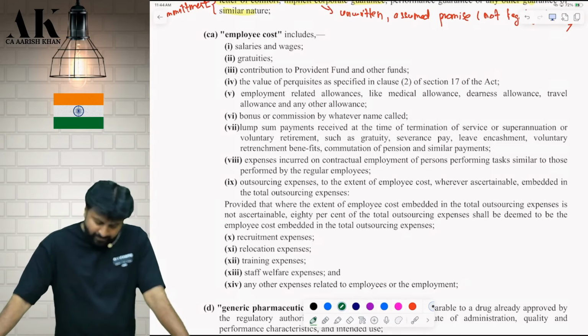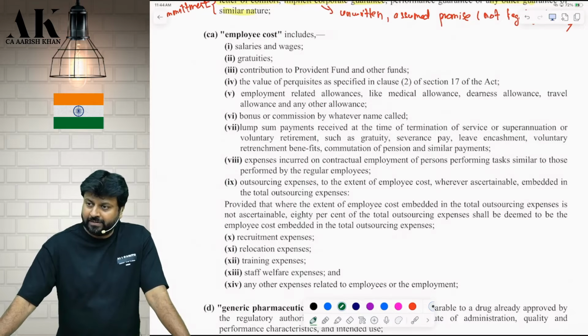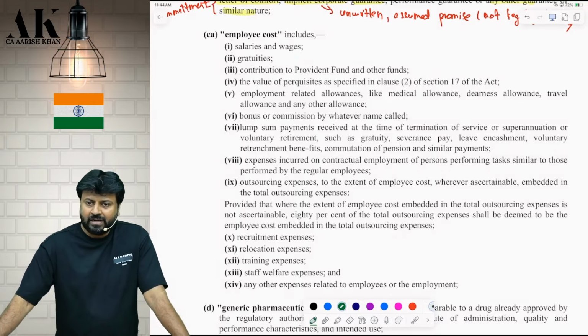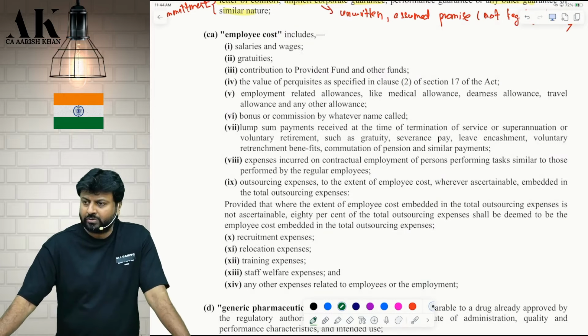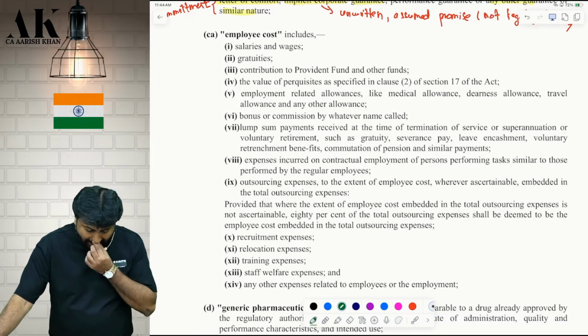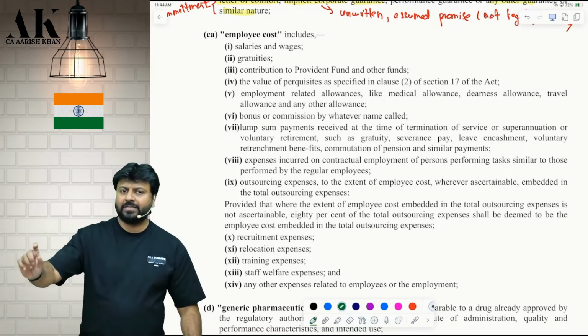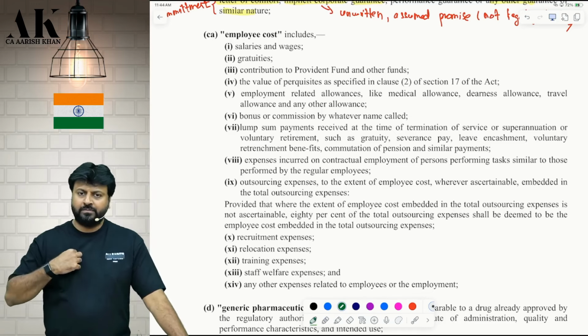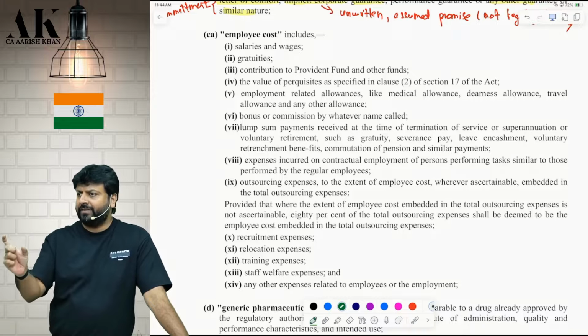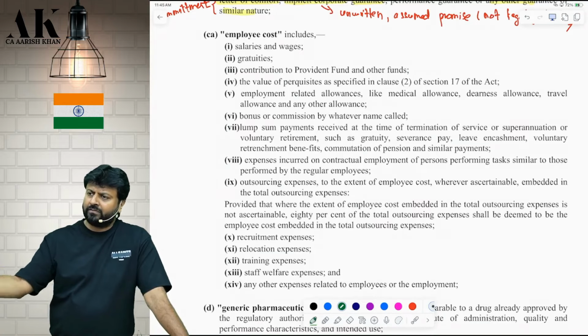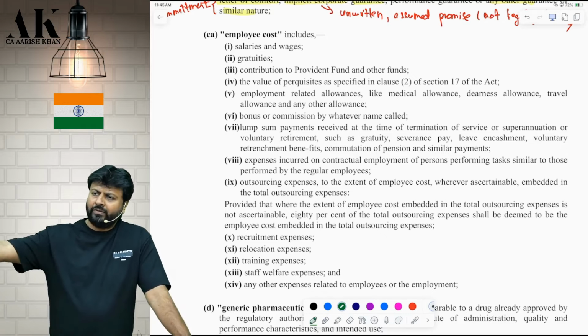Okay. Check below. Provided where the extent of employee cost embedded in the total outsourcing expense is not ascertainable, then take 80% of the total outsourcing expense as employee cost. So in outsourcing expense, I cannot take the full amount charged by Arun. I will only take the employee cost. If Arun is telling me the breakup, I will take that. If Arun is not telling me the breakup, then I will consider 80% of what Arun is charging as employee cost, assuming 20% is his margin.